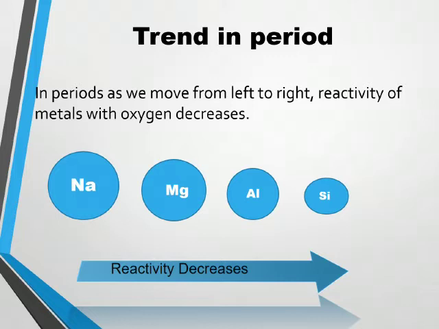As the atomic size decreases due to increase in nuclear charge, the force of attraction between the nucleus and outermost electron increases. So it becomes difficult for the smaller atoms to remove their outermost electrons. As removal of the outermost electron is difficult, the electropositive character is decreasing. As the electropositive character decreases, the reactivity of that element also decreases. So all these observations tell us that as we move from left to right in a period, reactivity of elements decreases.